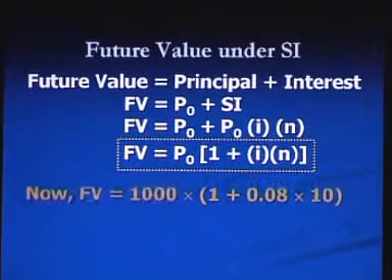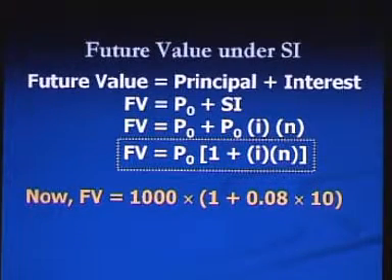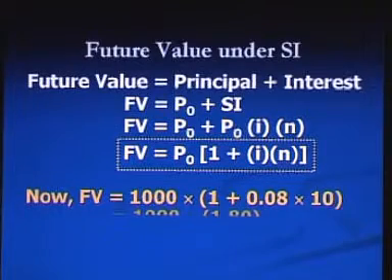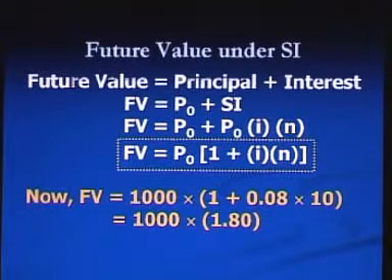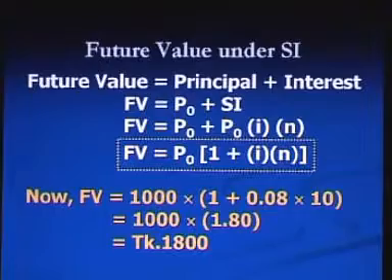Now, by putting the values in the equation, that means present value 1000, interest rate 8% and n is 10 years, we will get the future value, which will be taka 1800. That means your investment of taka 1000 will be taka 1800 after 10 years at 8% simple interest.